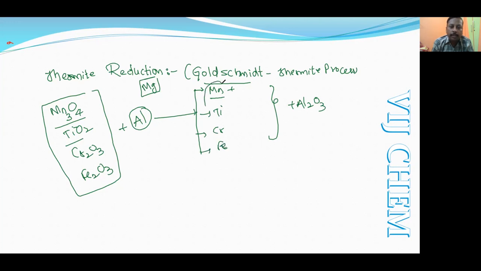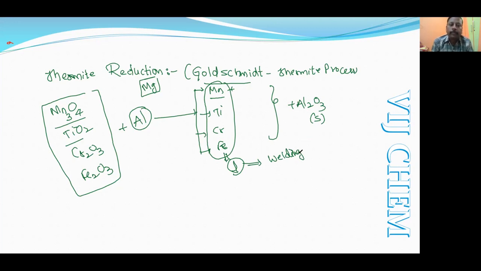The main thing is that they all will be found in the liquid state, so this can be used for welding purposes. That's why this is also called thermite welding.